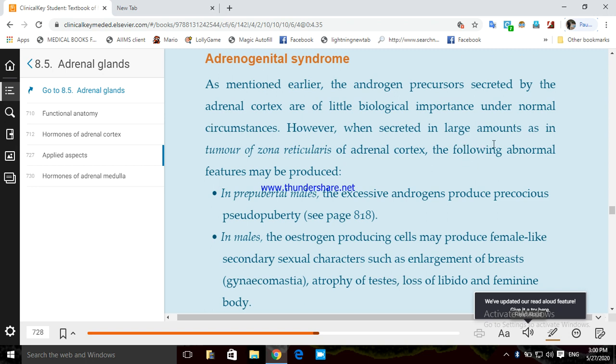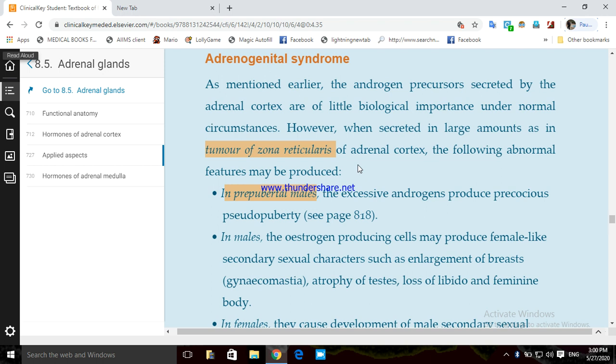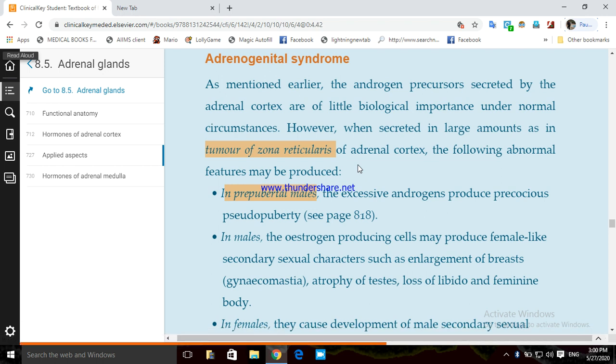However, when secreted in large amounts, as in a tumor of zona reticularis that produces androgen, it will cause androgenital syndrome. What are the signs and symptoms? In a pre-pubertal male, it causes precocious pseudopuberty. That means all the male sexual features will come before puberty.